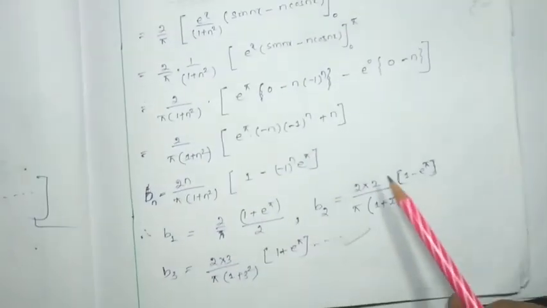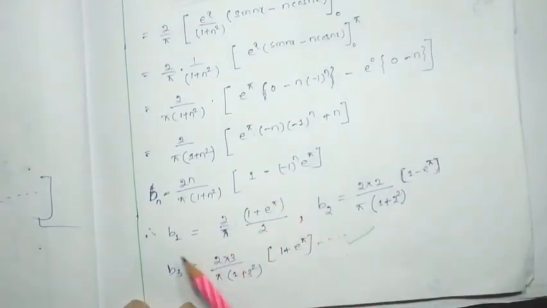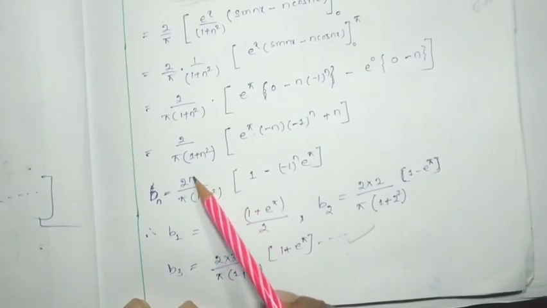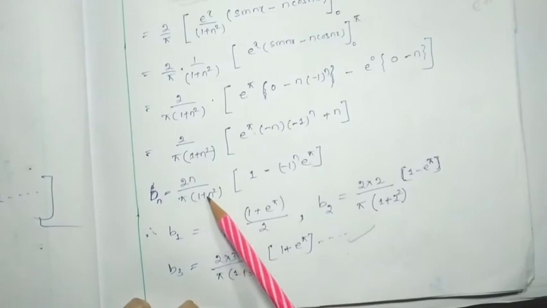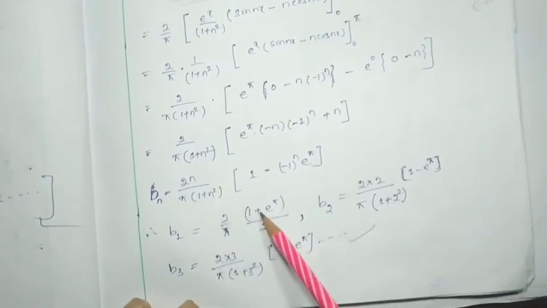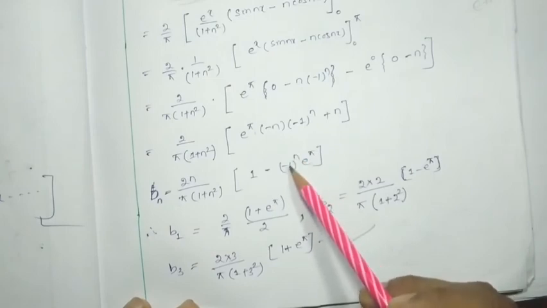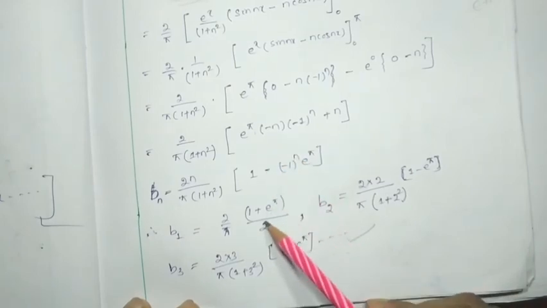Another thing I am going to show you. For b1, put 1 here: 2 into 1 by pi, 1 plus 1 is 2, (1 plus e to the power pi), because minus 1 to the power n with n equal to 1 will be minus 1, and minus minus becomes plus, so e to the power pi by 2 for b1.